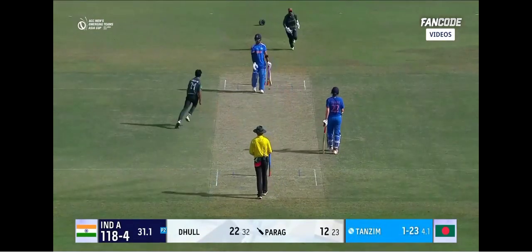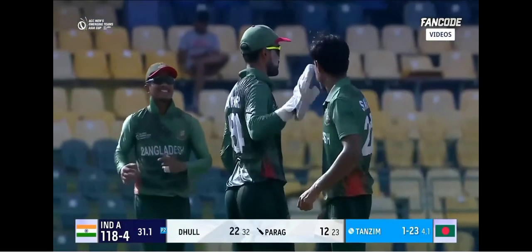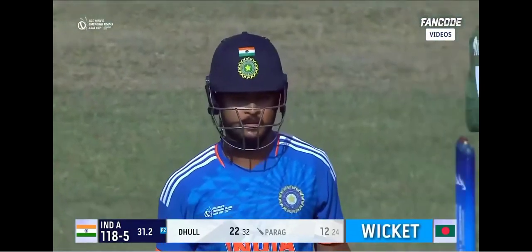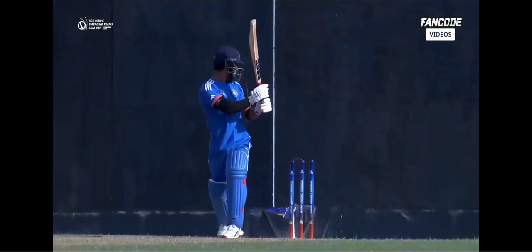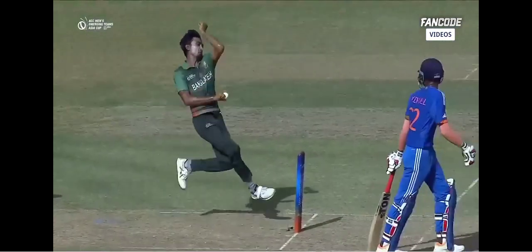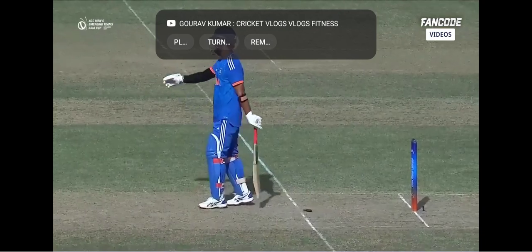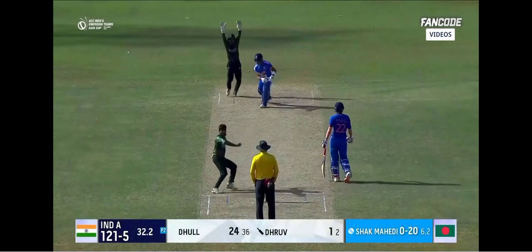Oh, he's played on, is Rayan Parag. We talked about how it was so important for him to stay out there, stitch a partnership together with the India A captain. One more high-risk shot here from the Indian batter. There was a slow ball. Didn't pick it early. Went for a big one. Did not give away too many boundary balls now.